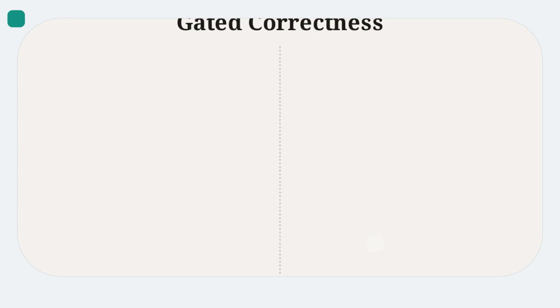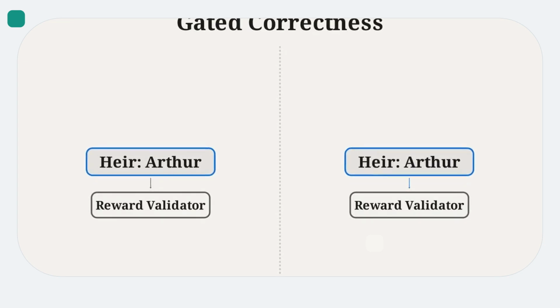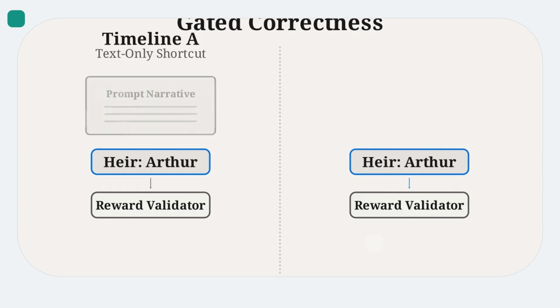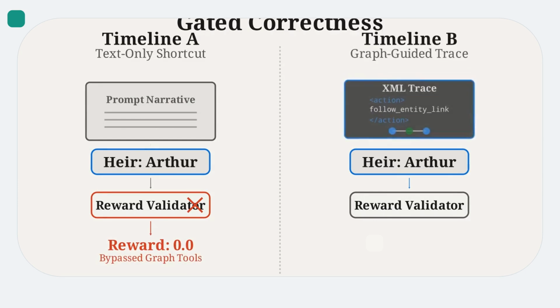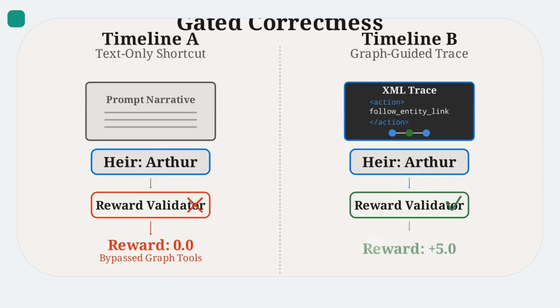The critical failsafe is gated correctness. Here, two models reach the exact same correct answer. Timeline A receives 0 points because it arrived at the name by reading narrative text, bypassing graph tools entirely. Timeline B receives the maximum reward, its XML trace proving graph tools were used to locate the heir.